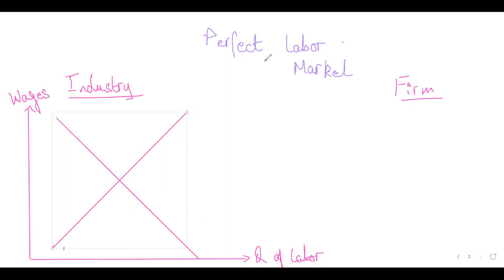Okay, now first let's understand what this upward sloping supply is and what this downward sloping demand is, right? So the upward sloping market supply of labor comprises all the people who are willing to work as cab drivers. Now think about this. In one particular country, let's say Pakistan, all people who are willing to work as cab drivers and who are also eligible to do that, which means that they have a valid driving license and they have a car with them, because in most cases these cab services require people to have their own car.